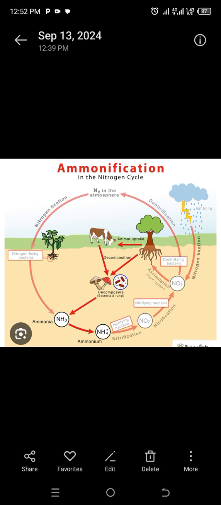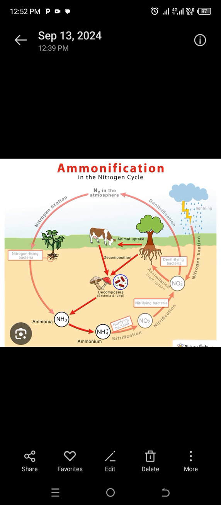The nitrogen that is fixed in the atmosphere will reach the soil through rain. Before we proceed, I want to indicate that the nitrogen in the atmosphere contributes a small amount to the cycle. Okay.